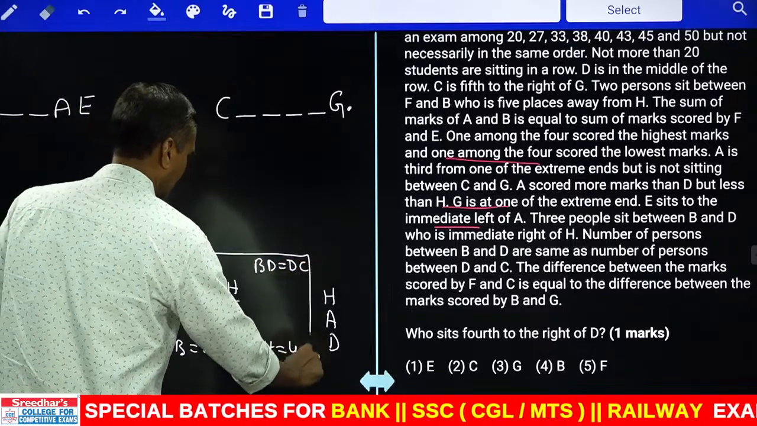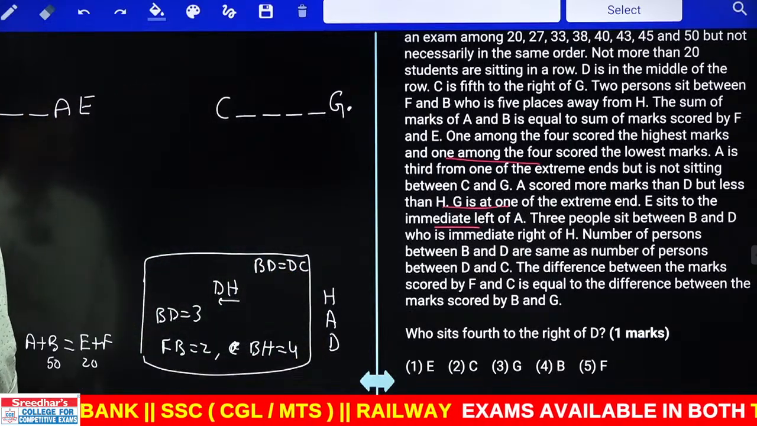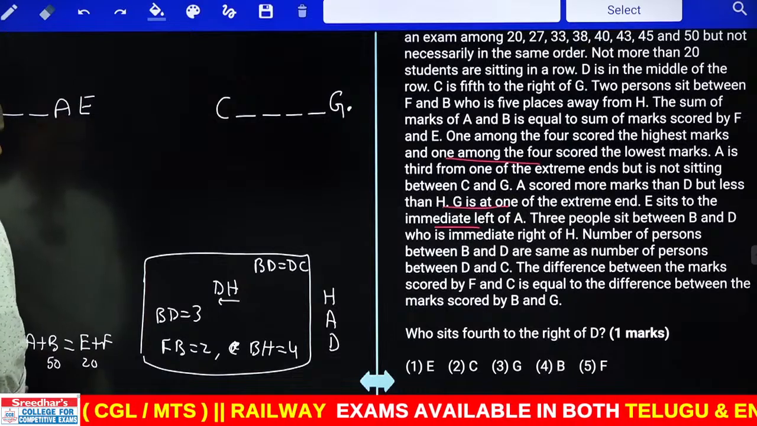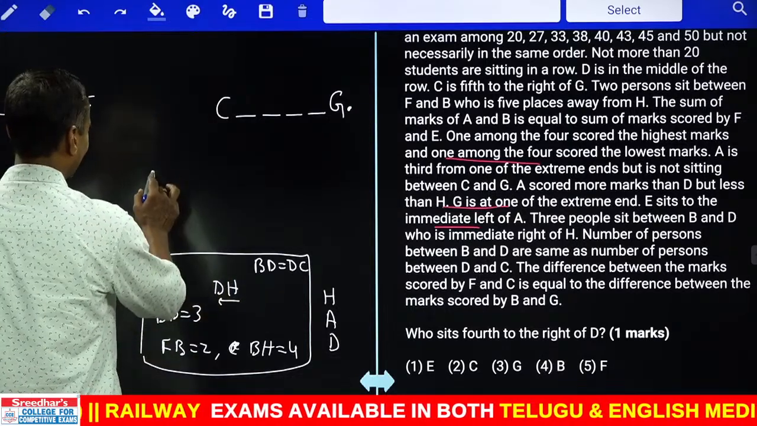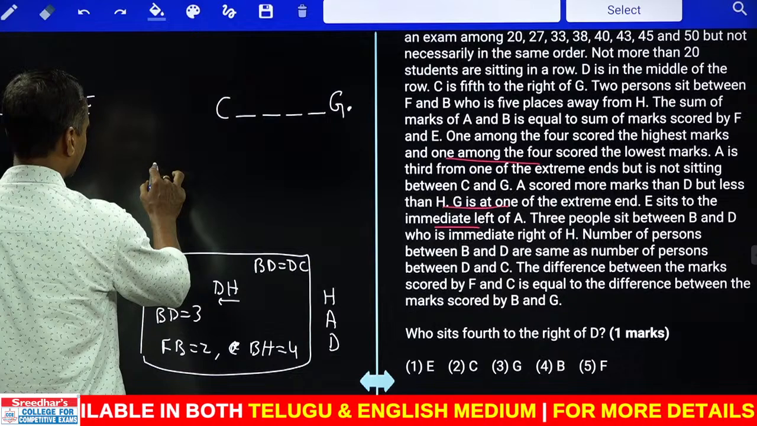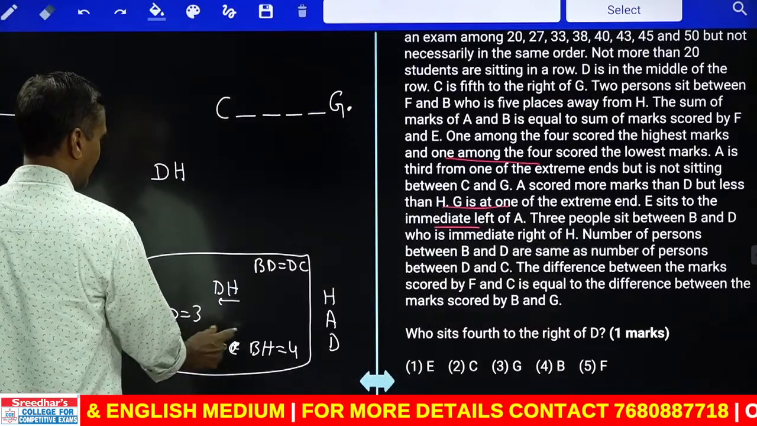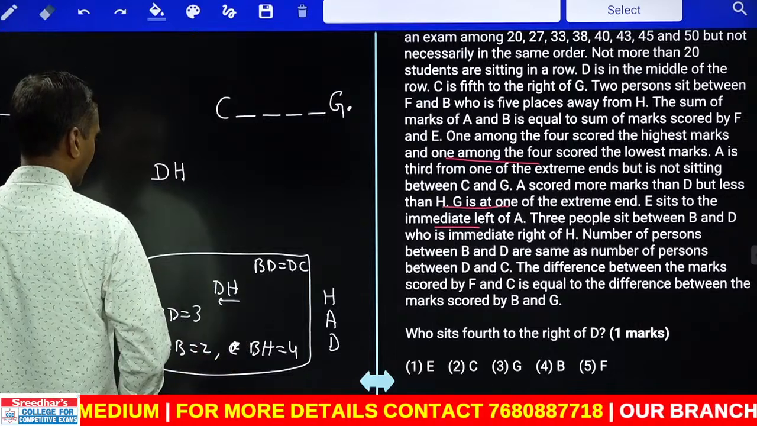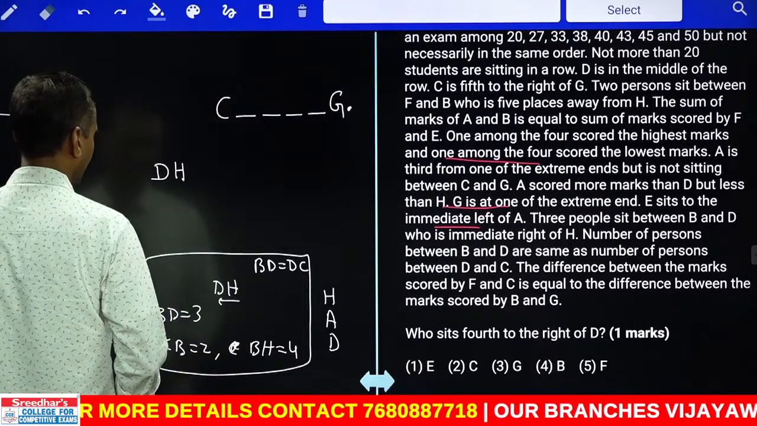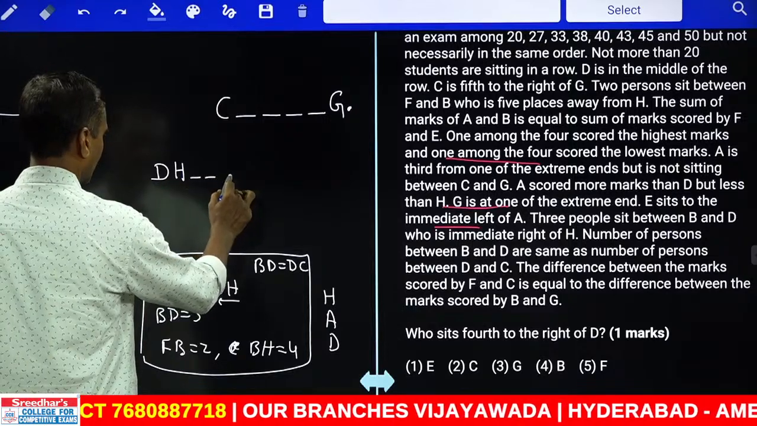Now this is the information given regarding their seating arrangement. Now from these we get the final arrangement. Now in this arrangement, F, D and H. H and D must be exactly at the center. Now between B and H, how many people are there? There are 4 people, so 1, 2, 3, 4.